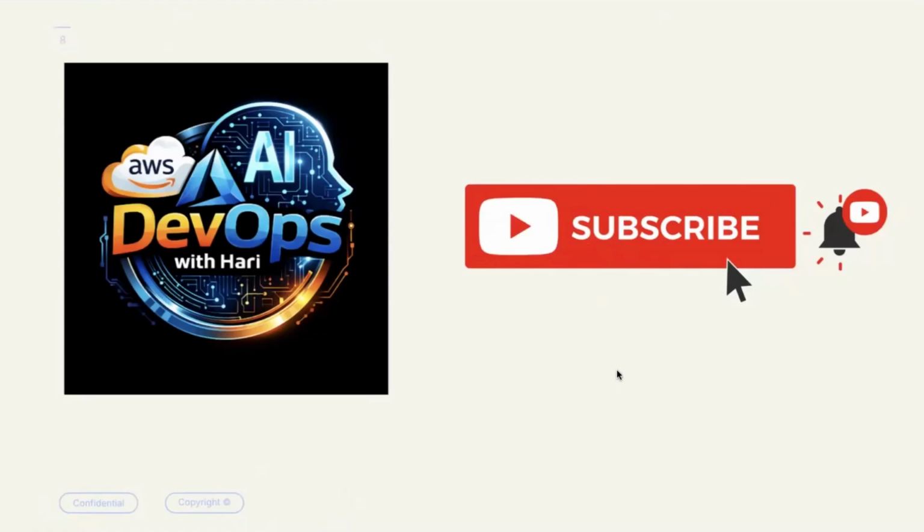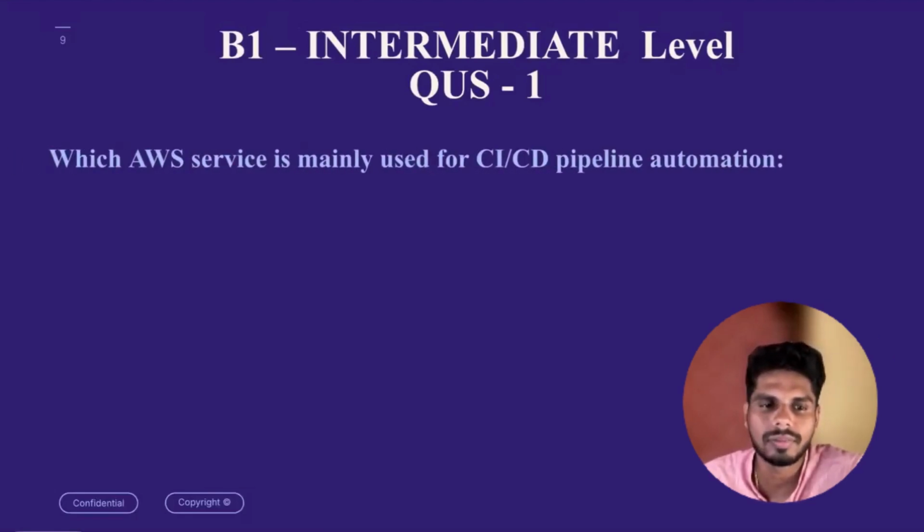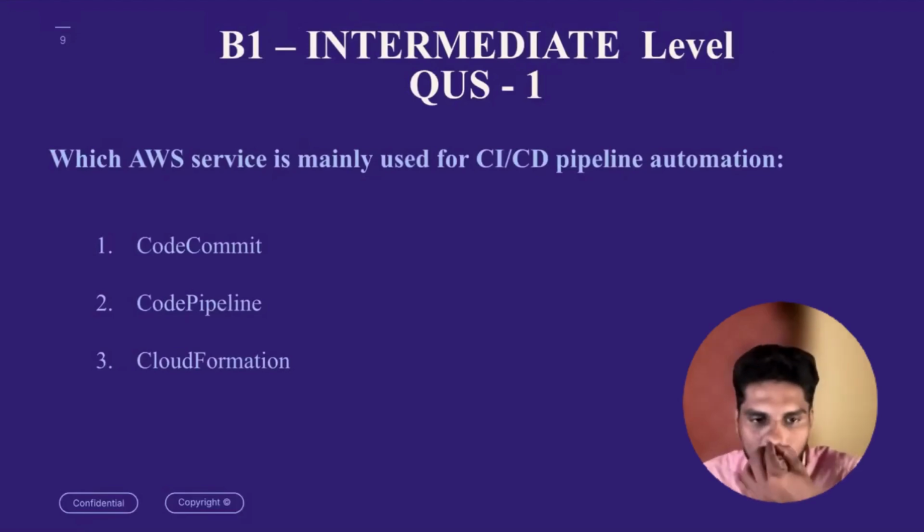So let's get started with the B1 intermediate level. I'm going to start with question 1. Which AWS service is mainly used for CI/CD pipeline automation? Option 1, CodeCommit. Option 2, CodePipeline. Option 3, CloudFormation. Out of 3, which one are we going to use? 5 seconds to identify.